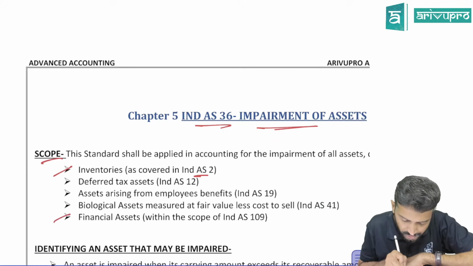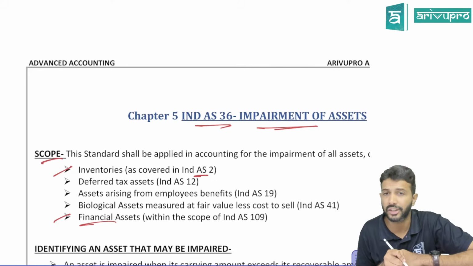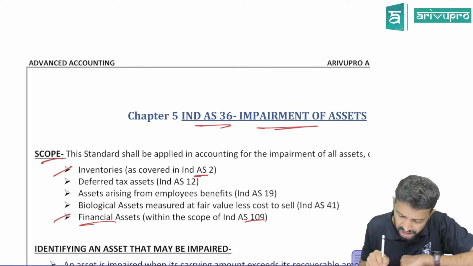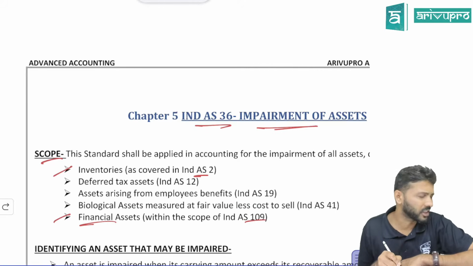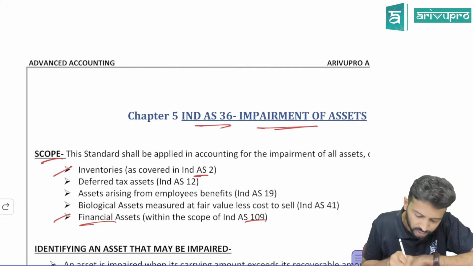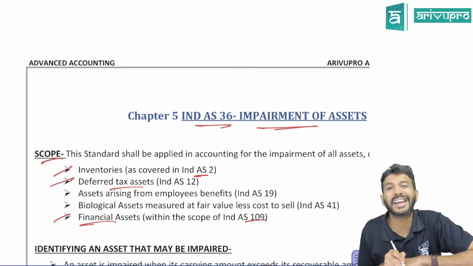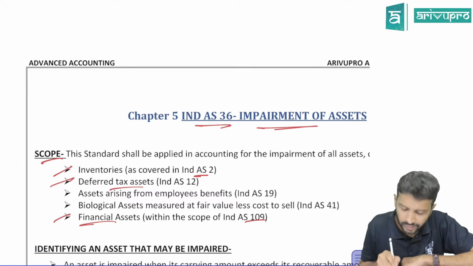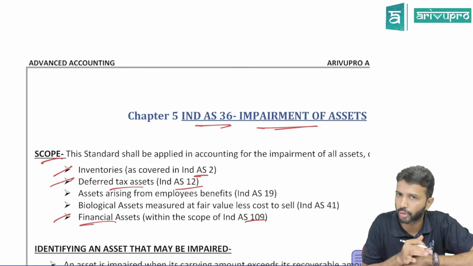If you have any financial assets, we have a separate standard called financial instruments, where there are 3 standards. Measurement is covered by IND AS 109, definition by IND AS 32. So that standard talks about it, hence it is excluded. Similarly, if you have any deferred tax assets, DTA or DTL, we have IND AS 12, which talks about it, hence it is excluded from here.